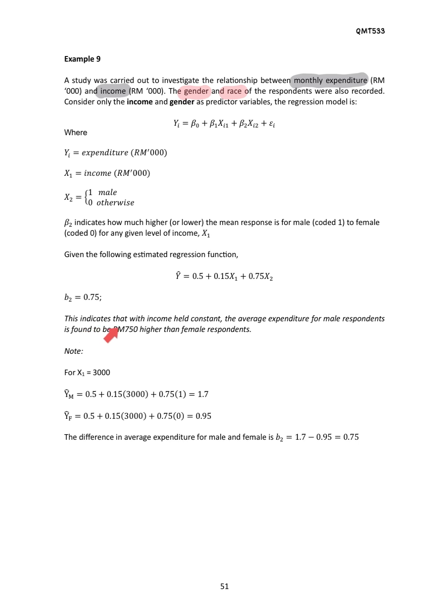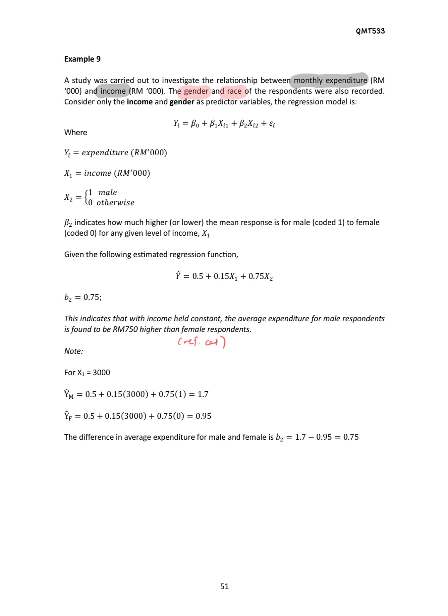This indicates that with income held constant, the average expenditure for male respondents is found to be 750 higher than female respondents, since female is our reference category. Remember, we must compare the category with its reference category.